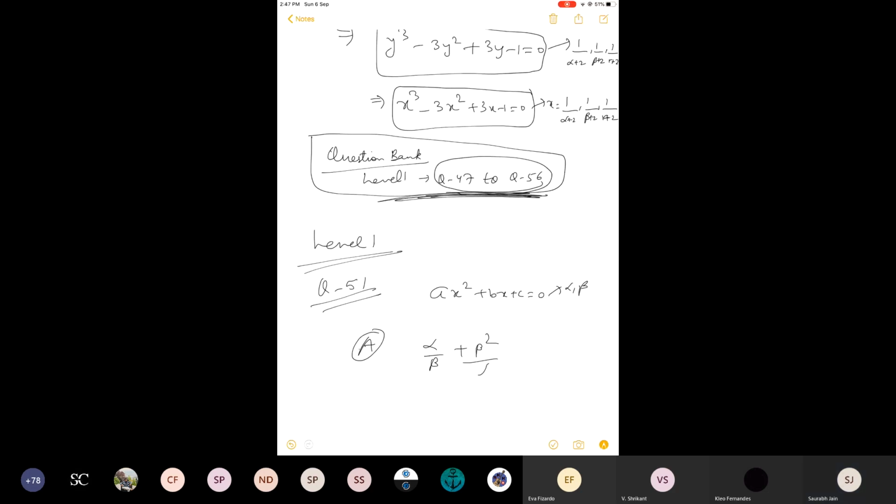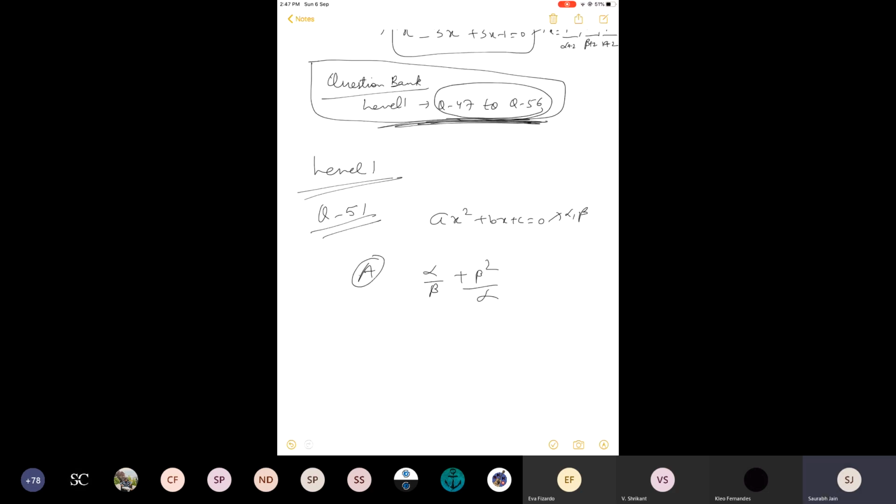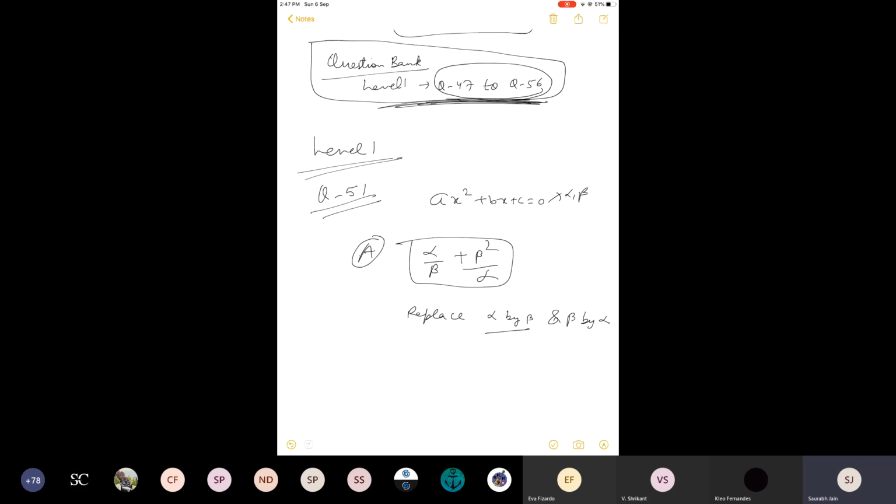Now what you do, replace alpha by beta and beta by alpha. That means wherever alpha is there, you write beta, and wherever beta is there, you write alpha. If the answer comes same as the given expression, then it will be a symmetric expression, otherwise not. That's it. So let us do that change.